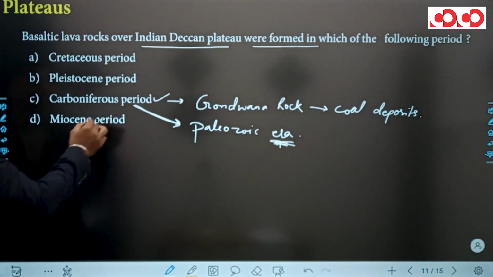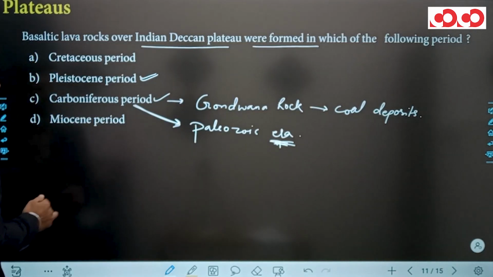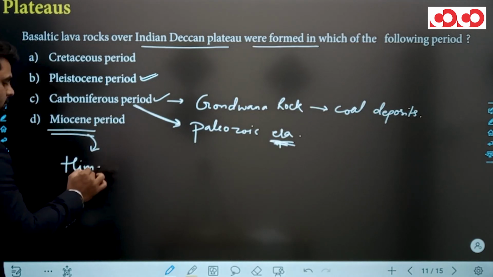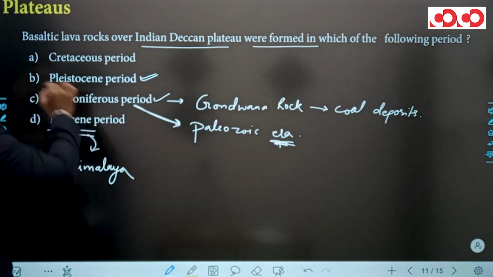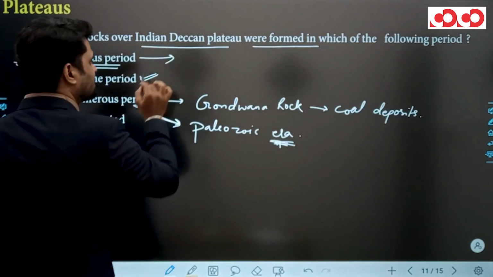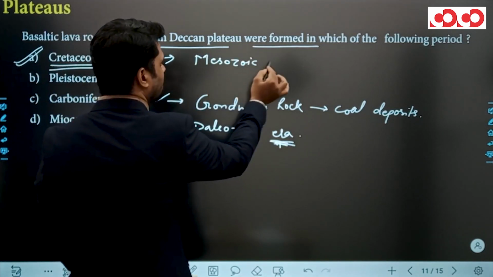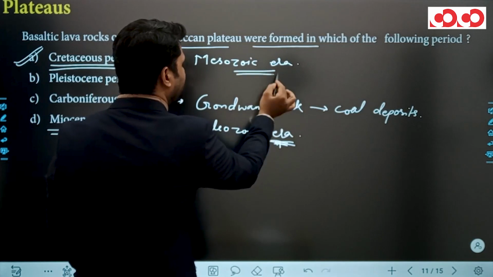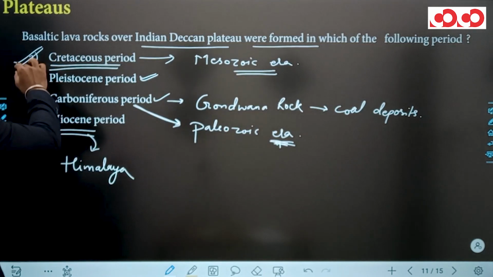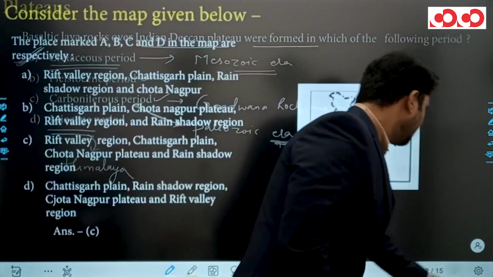Clear? During the Pleistocene period, you can see formation of the Great Plain of Northern India. During the Miocene period, you can see formation of the Himalaya. So the right answer of this question is the Cretaceous period. Clear? The Cretaceous period was a part of the Mesozoic era. You can also witness separation of the Indian plate from the Gondwana plate during this Cretaceous period. Clear? So let's move to the next question.